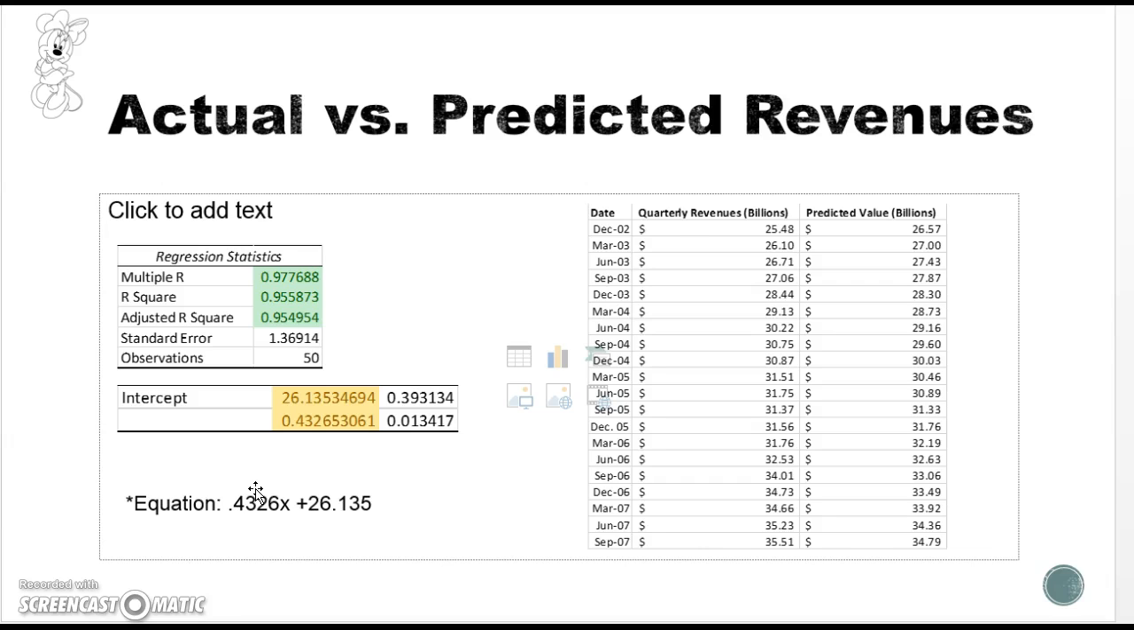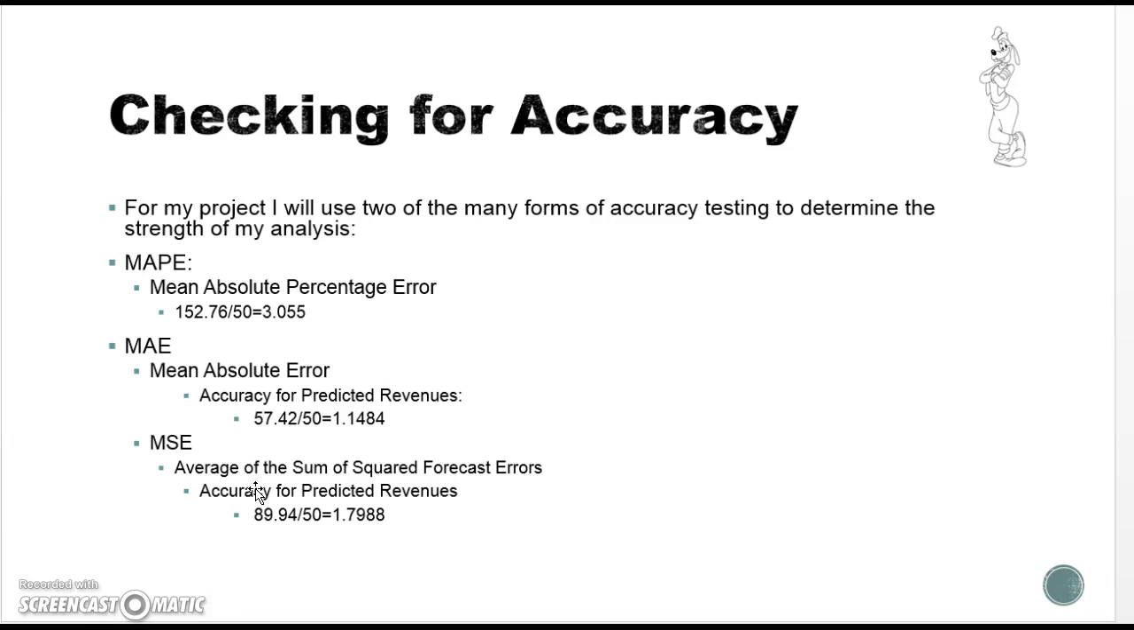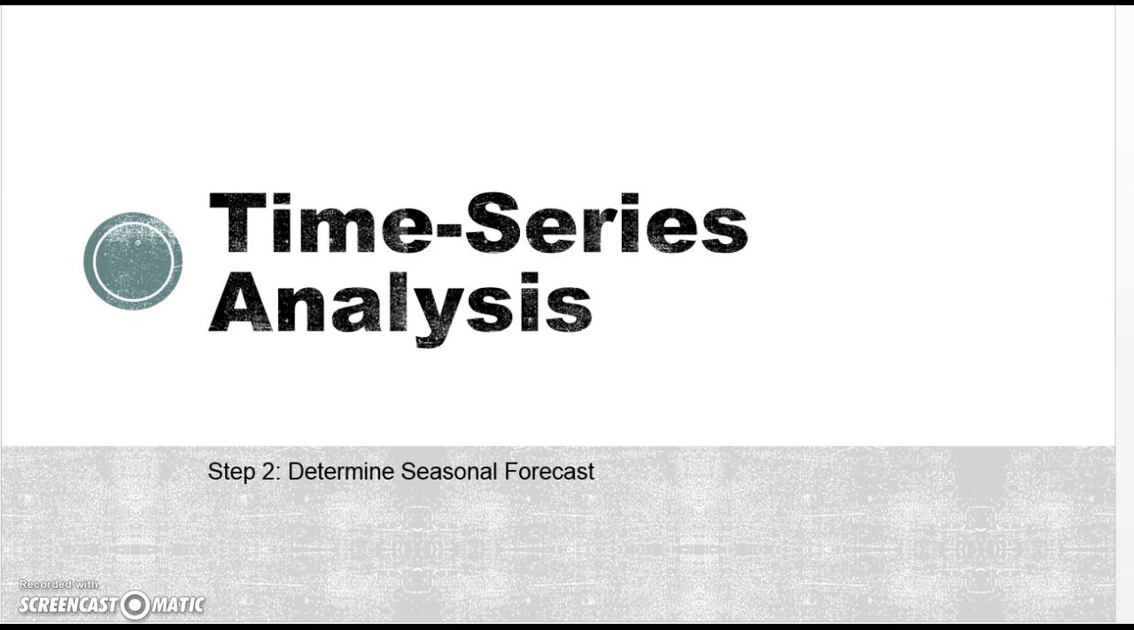So we need to test for some inaccuracy. I've picked out three different methods: the mean absolute percentage error, the mean absolute error, and the average of the sum of squared forecast errors. I'd like to point out that this here is a 3.05% error, which is good, but I think we can probably do a little bit better. So we're going to move on to our second analysis, which is our seasonal forecast.